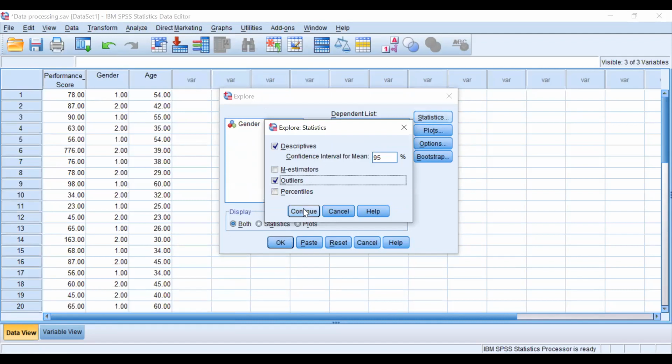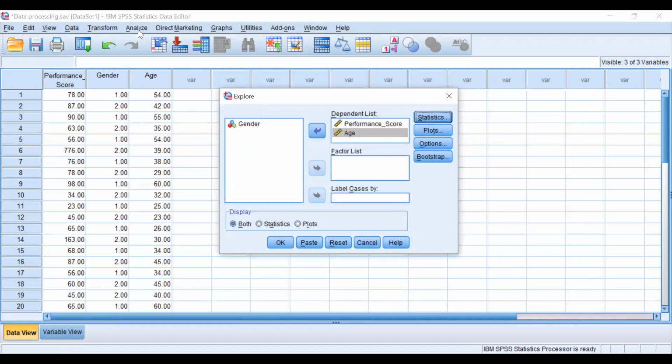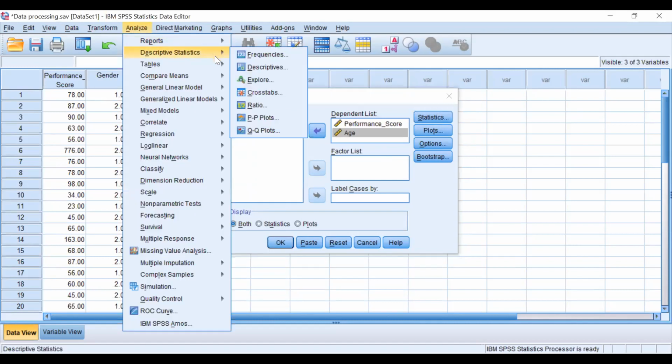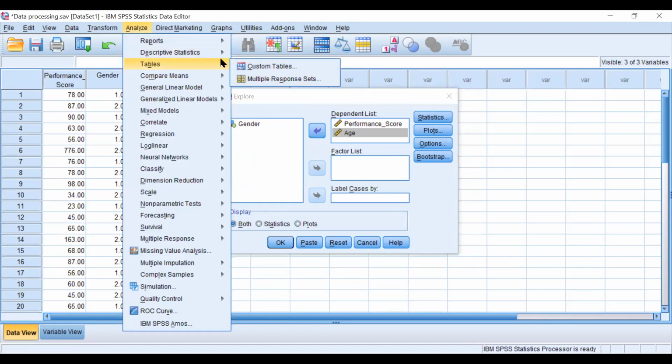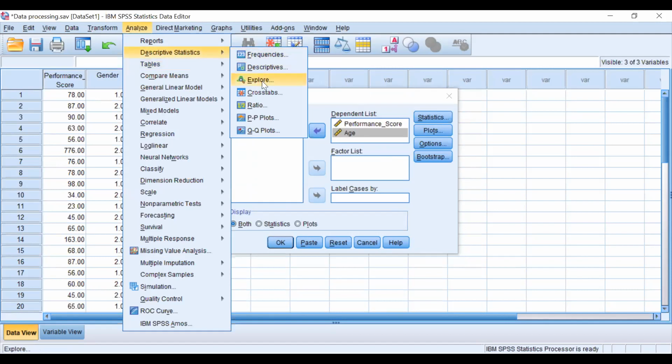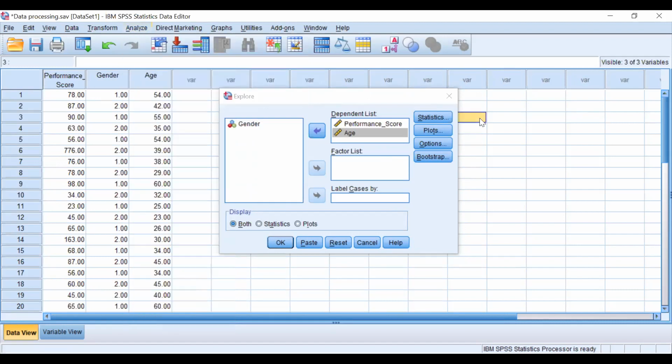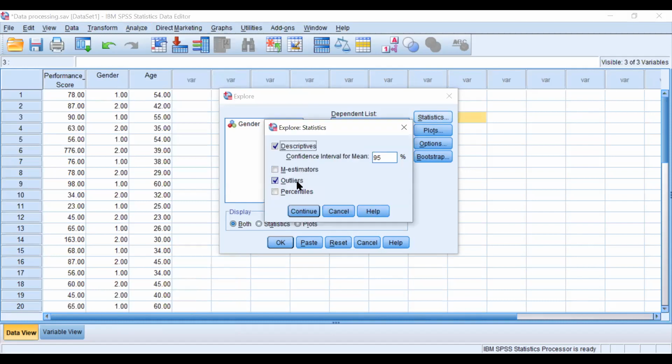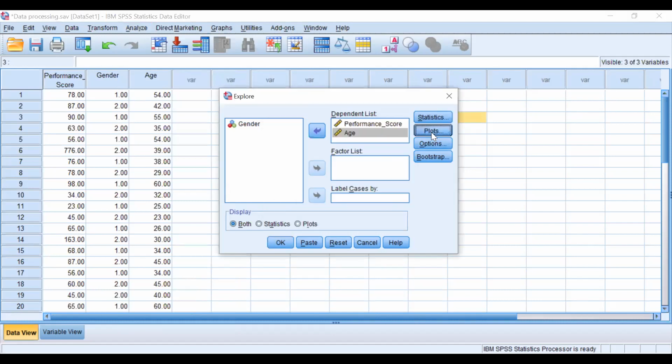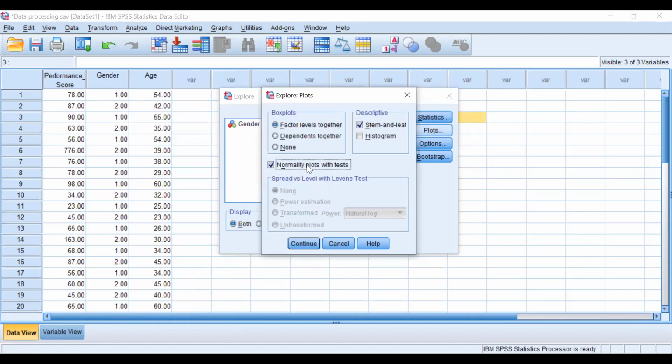So what I have done: analyze, explore, within explore, statistics, in statistics outliers, continue, then plots, normality plots with tests. We don't want stem and leaf, we want histogram, continue.